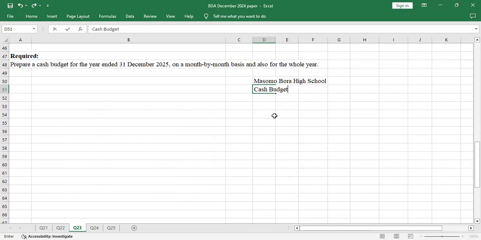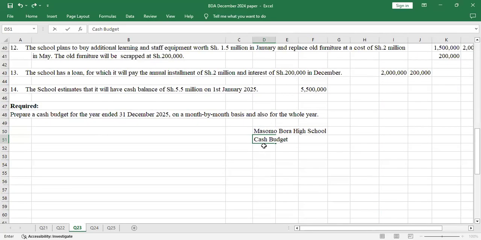So Masomo Bora High School cash budget, for the year ended 31st December 2025. This is under management accounting. So this question was a question on management accounting, so I'll bold that.